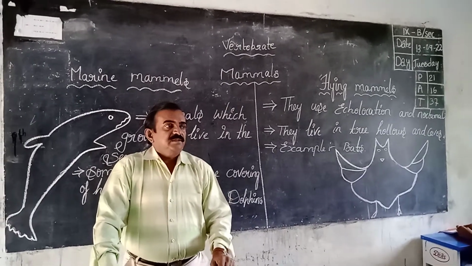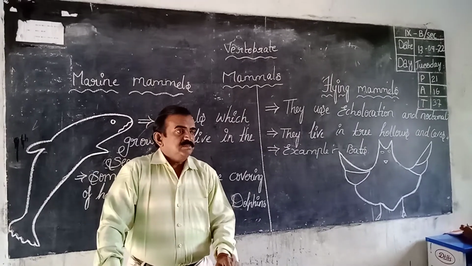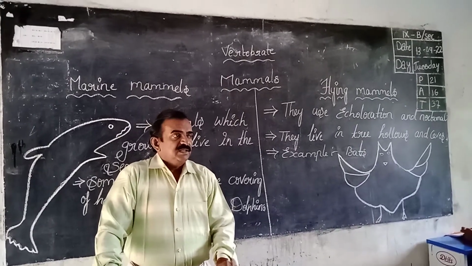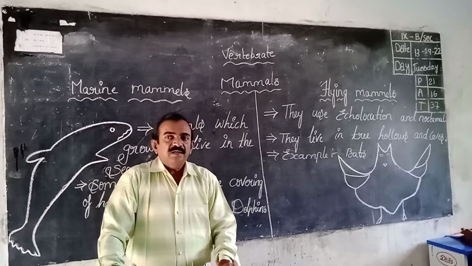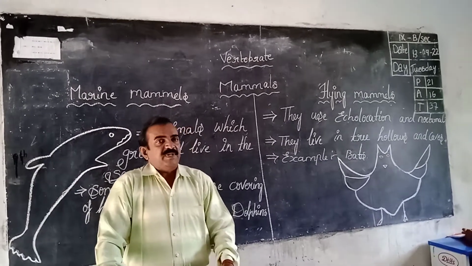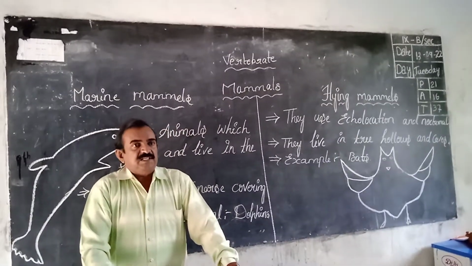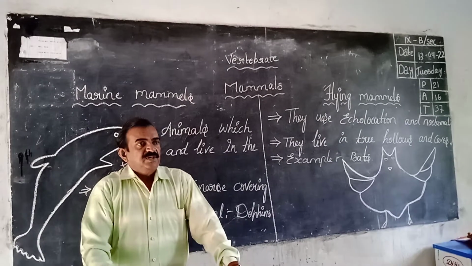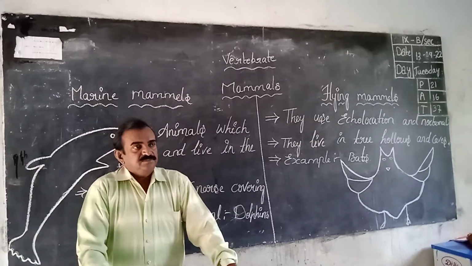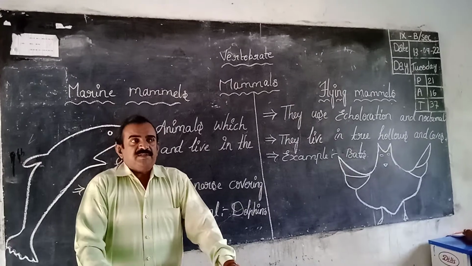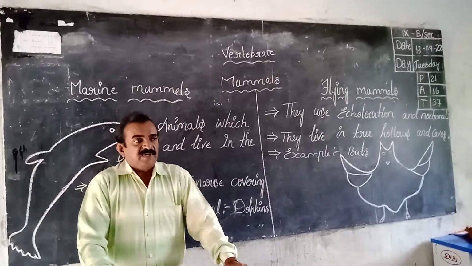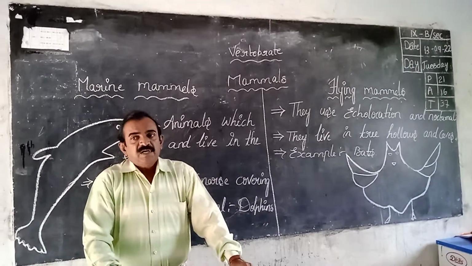Today we are discussing what chapter? Diversity in living organisms. Chapter 5, page number 66. Here there is a table: vertebrates, characters of vertebrates.